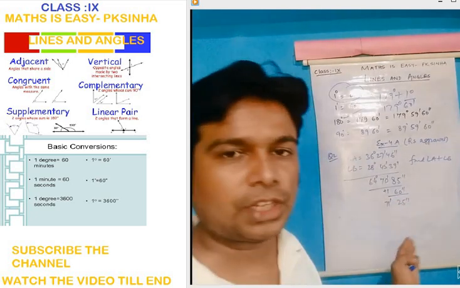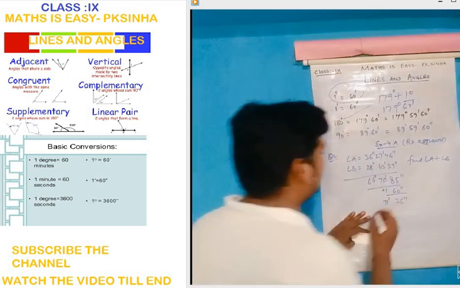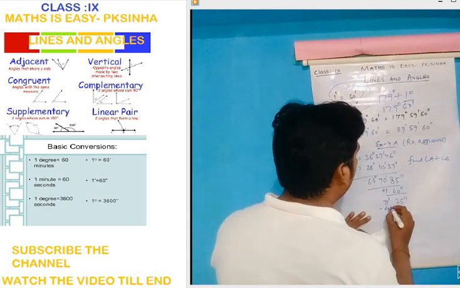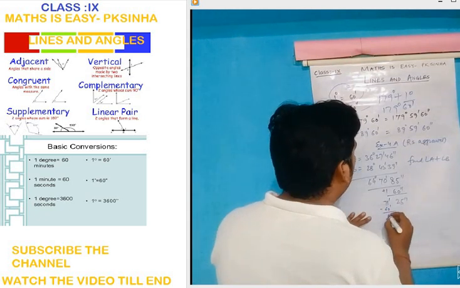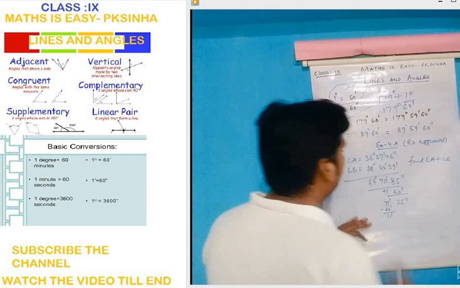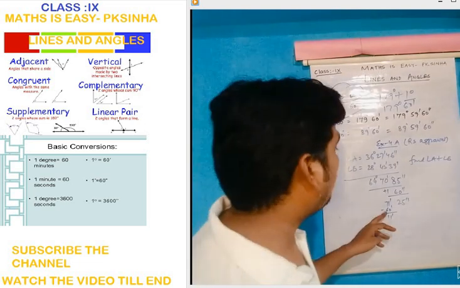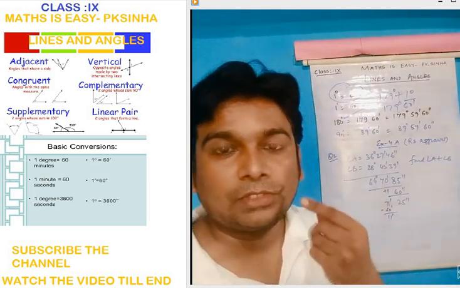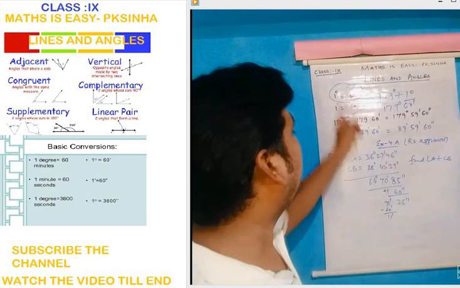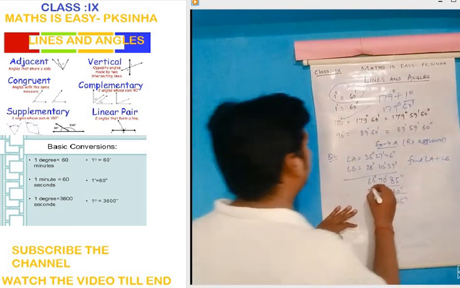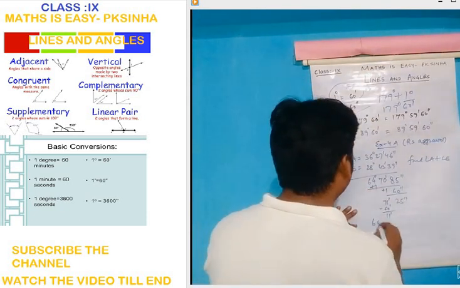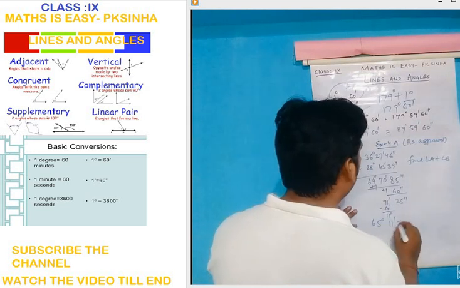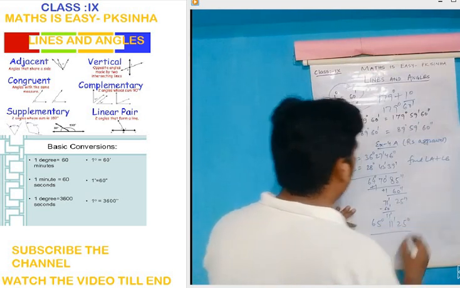Now again this is not in standard form. We have to subtract 60 minute from this one. We will get 11 minute. Now 60 minute is equal to 1 degree, so 1 degree will be added to 64. So it will become 65 degree 11 minute 25 second.